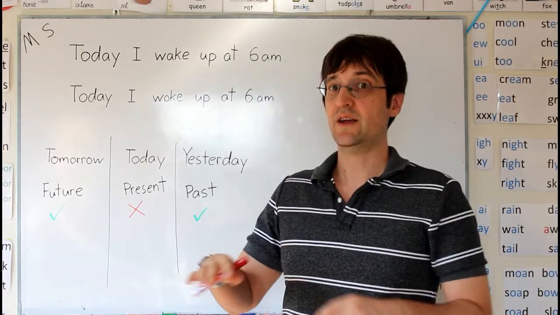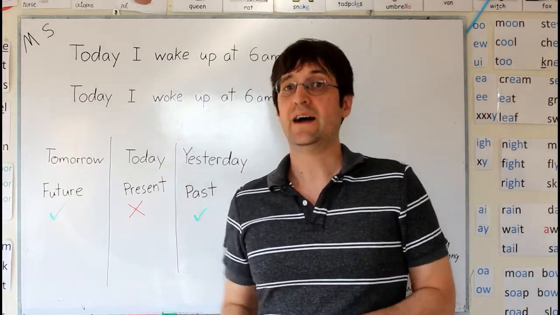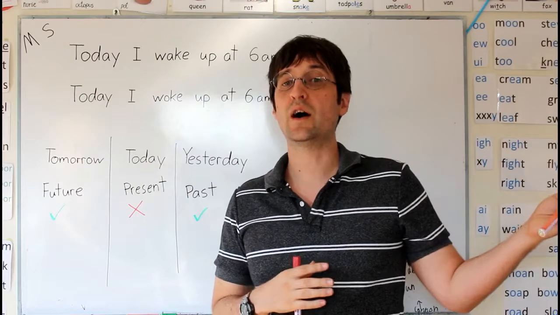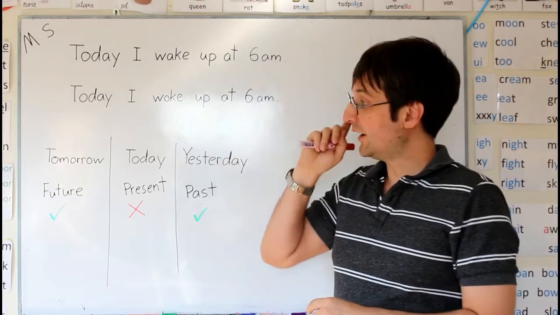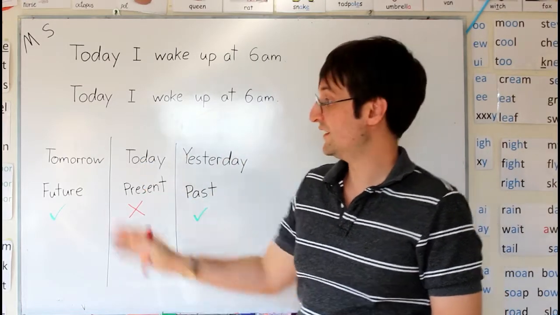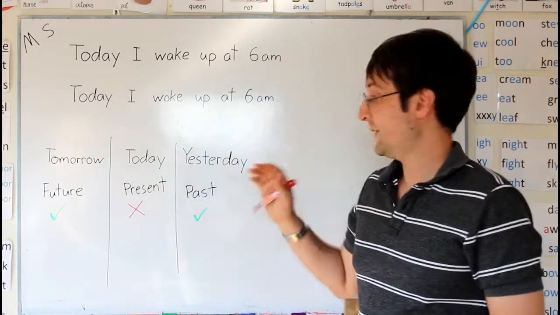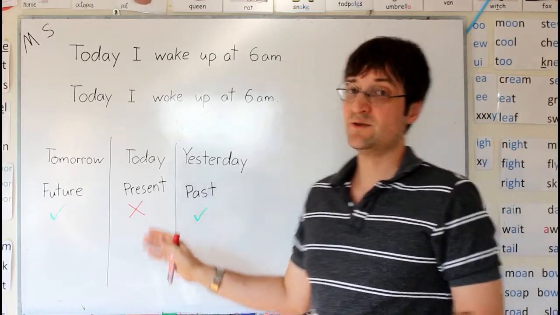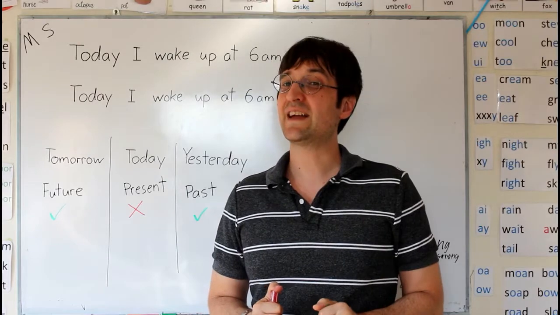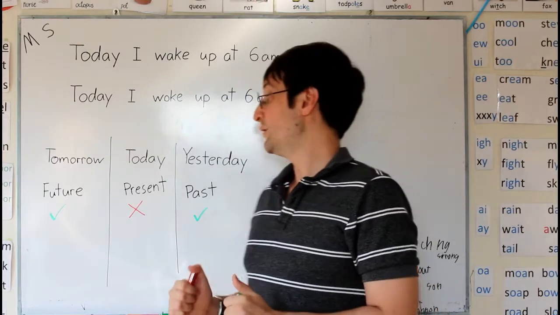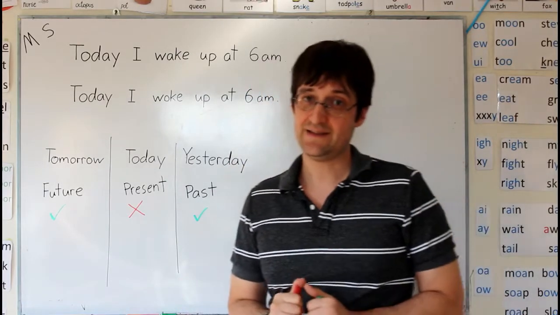If we're talking about as soon as I finish this video, I'll take my son for a walk. I will take my son for a walk. So if we're talking about today, we might be using the future, we might be using the past, and we might be using the present continuous. But the one tense that we most likely will not be using would be the present simple tense.